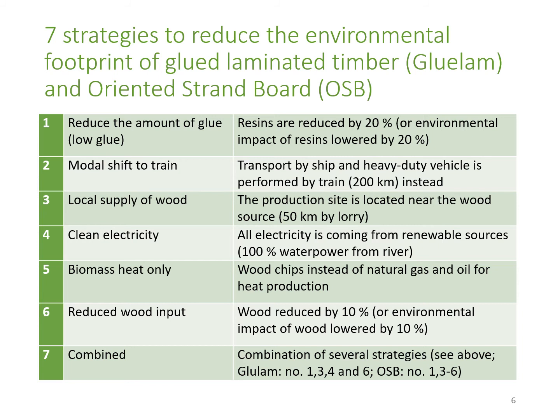Number 6 is to reduce the wood raw material input or the environmental impact thereof by 10%. This could, for example, be recycled wood. Strategy number 7 is called a combined strategy and consists of strategy 1, 3, 4, and 6 for glulam and 1, 3, 4, 5, and 6 for OSB.